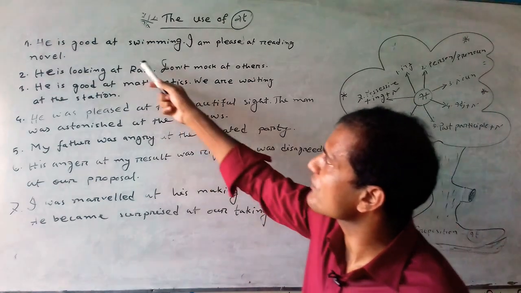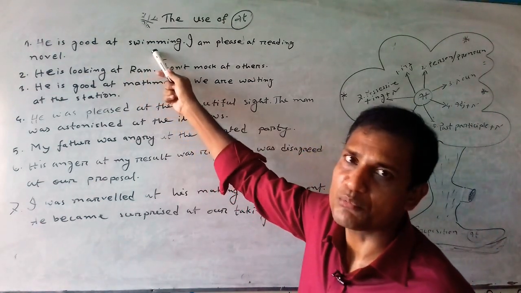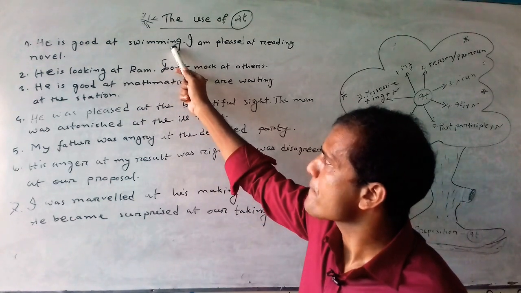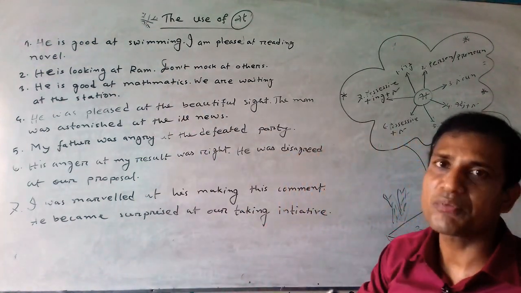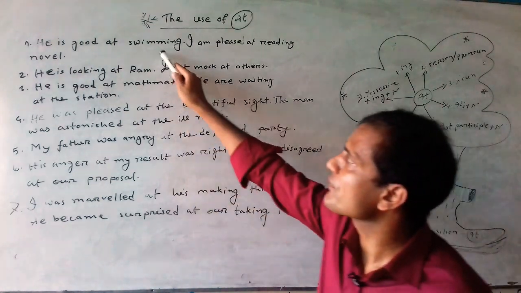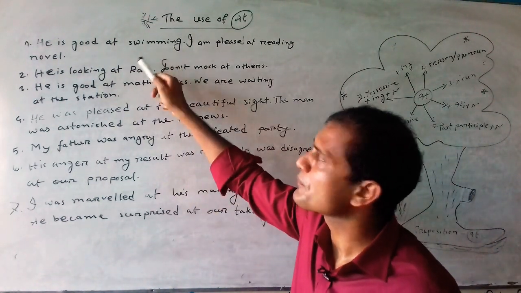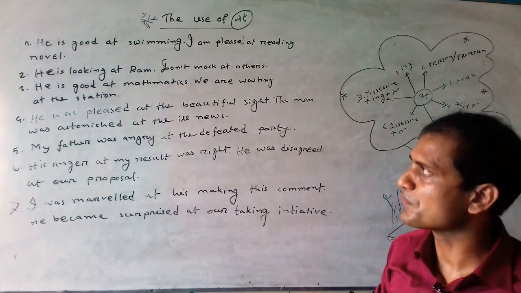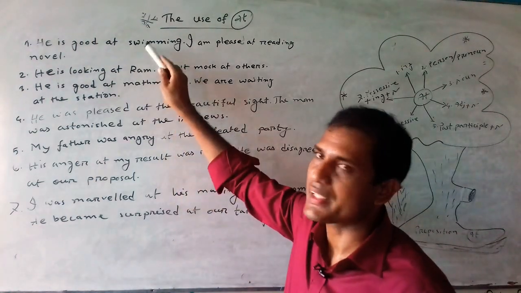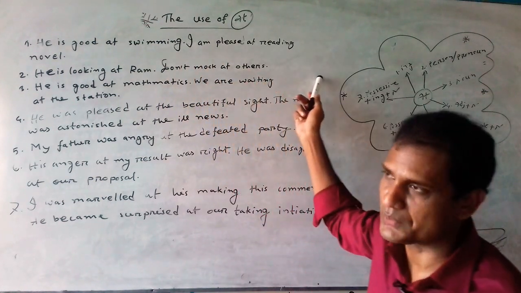Here we can find after at a verb in ing form. That means after at we can use a verb in ing form, so a verbal noun. After preposition at we can use a verbal noun. So this is the correct example for this rule.